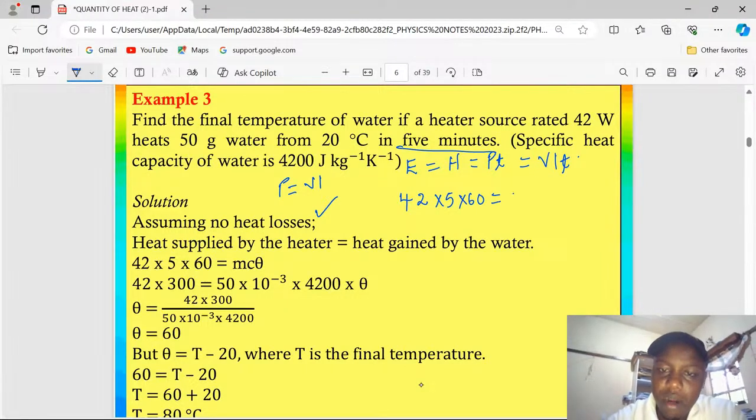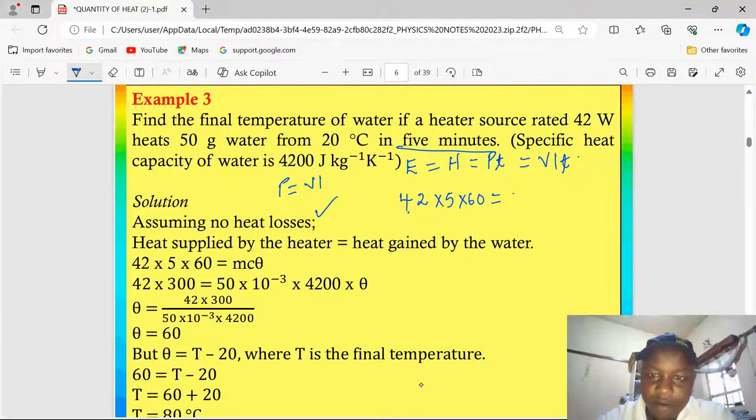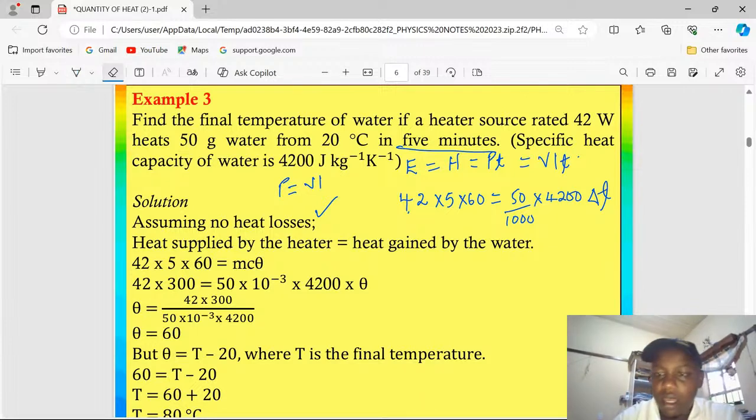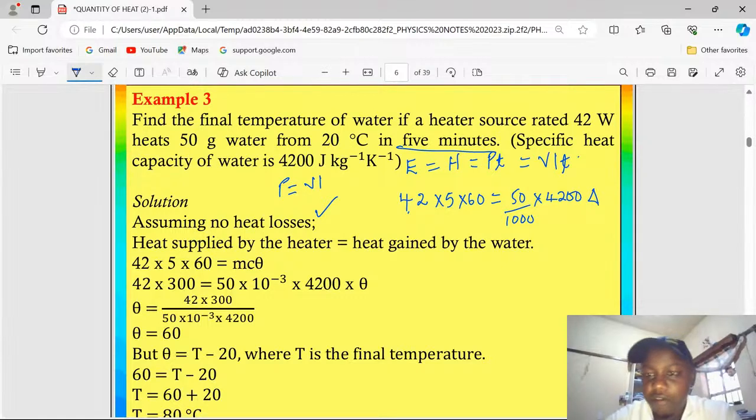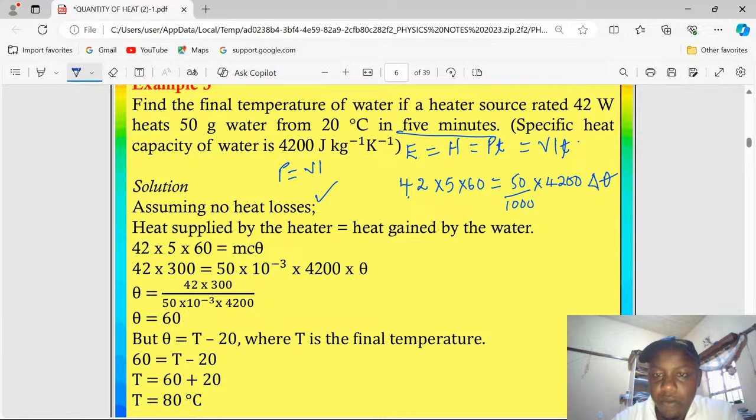This is equal to power times time. This will be equal to now the heat energy absorbed by water. That means mass of the water, 50 grams, we divide by 1,000 to convert it to SI units, multiplied by 4200, that is the specific heat capacity of water, multiplied by the change in temperature, which is not known. Allow me to use the standard abbreviation for temperature, change in temperature. And that means we can divide 3 zeros here.